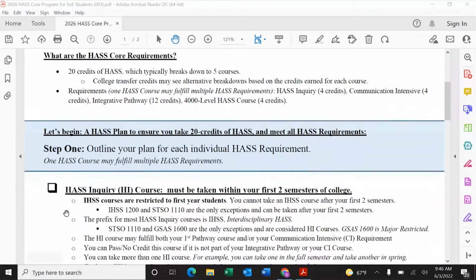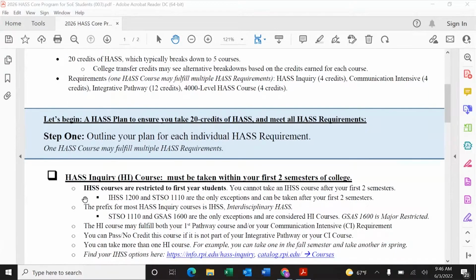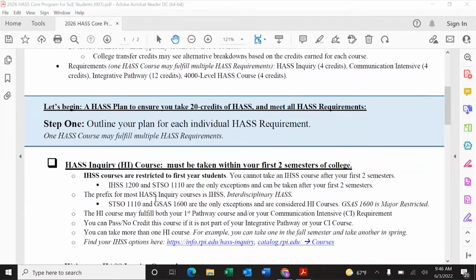Down here at the first checkbox is a HASS inquiry course requirement. This is specific to first-year students because this needs to be done within the first 2 semesters of college. Now, your HASS inquiry course is a course that's generally with the prefix of IHSS. If you read the specifics on our document here, you'll also notice that STSO 1110 is also an accepted HASS inquiry course. GSAS 1600 is another one that is considered HASS inquiry despite it not having the IHSS prefix.